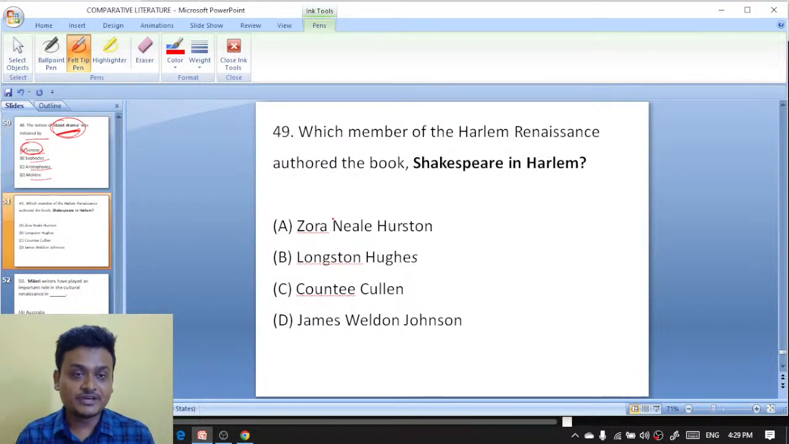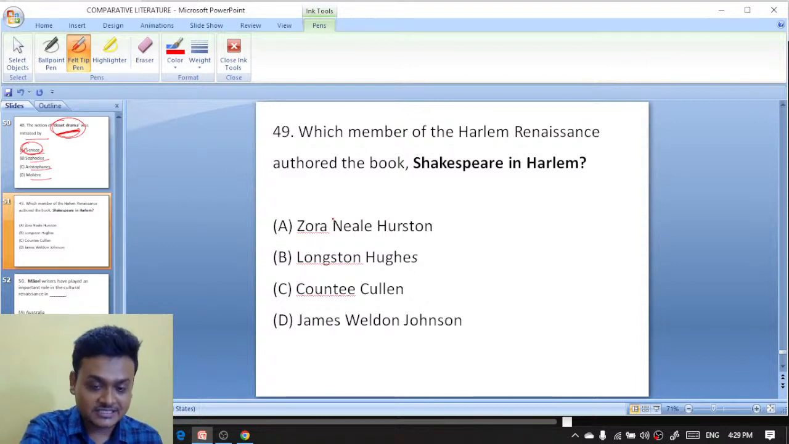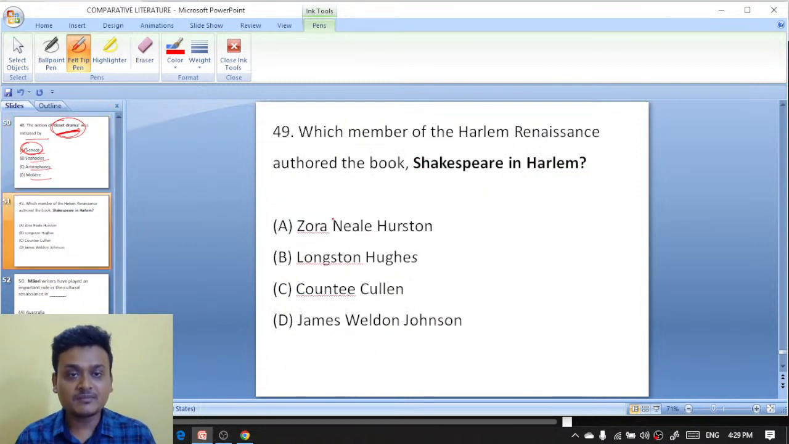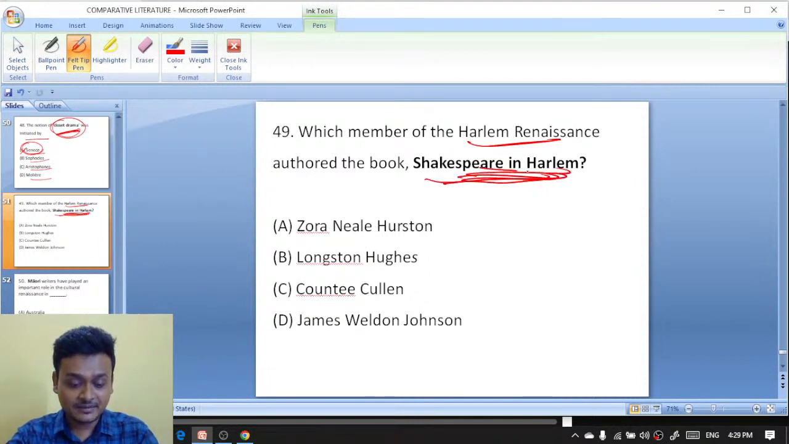Next question. Which member of the Harlem Renaissance authored the book Shakespeare in Harlem? Who wrote it? A writer of the Harlem Renaissance wrote Shakespeare in Harlem.